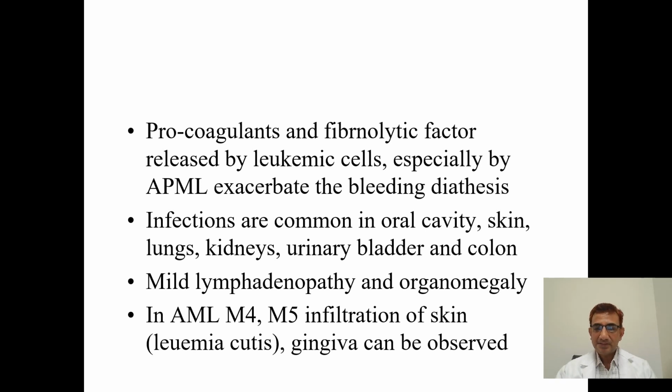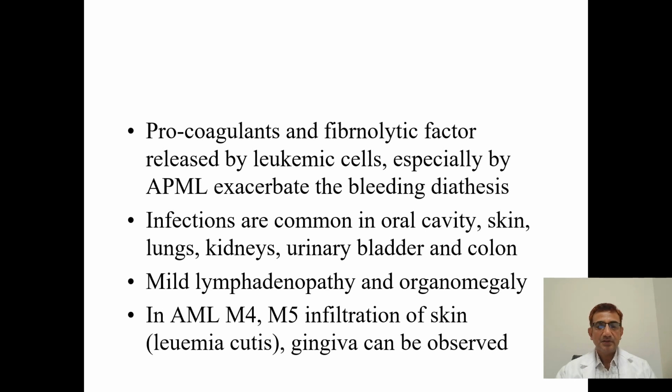The main reason is the procoagulants and fibrinolytic factors released by the leukemic cells, especially in acute promyelocytic leukemia, which exacerbate the bleeding diathesis. Infections are common in the oral cavity, skin, kidney, and urinary bladder.